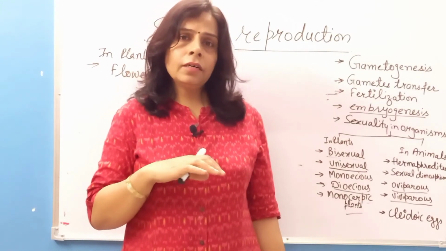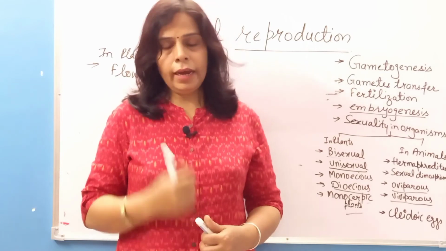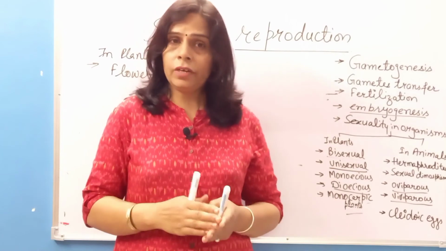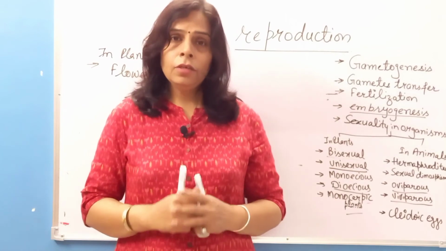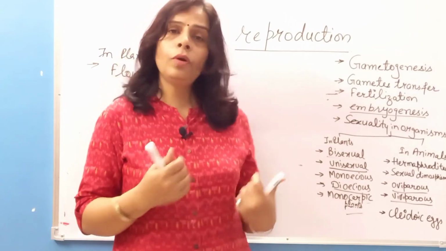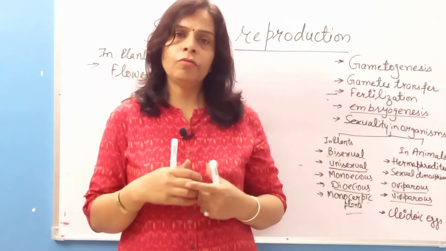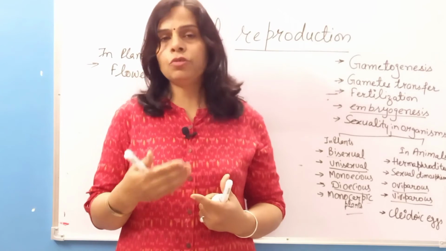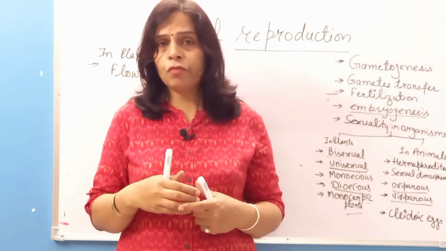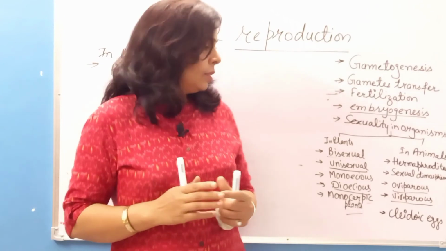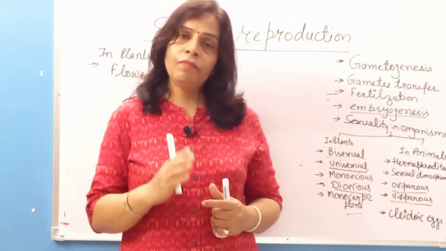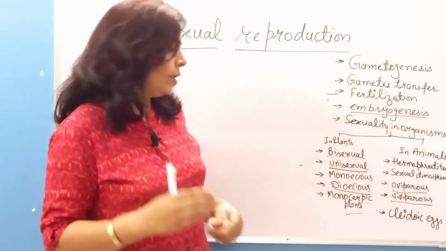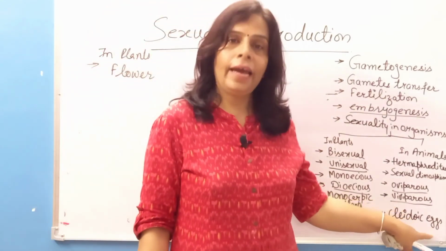The egg has yolk for nourishment, and a bird's egg has a sufficient amount of yolk to nourish the developing baby. So there is no need to provide nourishment from outside; the embryo gives rise to a complete baby, and that baby hatches out from the egg. The eggs which have a sufficient amount of yolk to provide nourishment are known as cleidoic eggs.